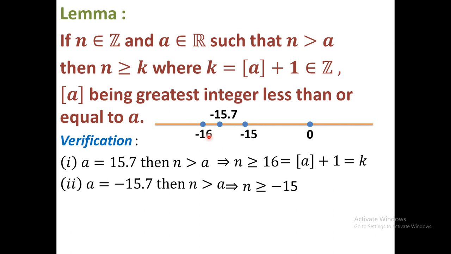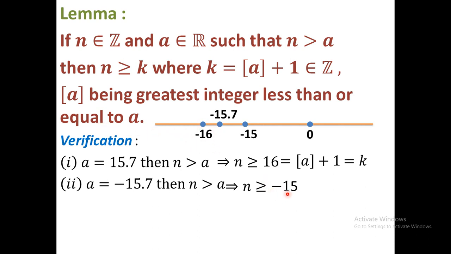Now what is box A? Box A means box of minus 15.7. This is actually the greatest integer less than or equal to a. Therefore you have to consider all the integers less than or equal to minus 15.7. These are minus 16, minus 17, minus 18, minus 19 and so on. Among all these integers, minus 16 is the largest.